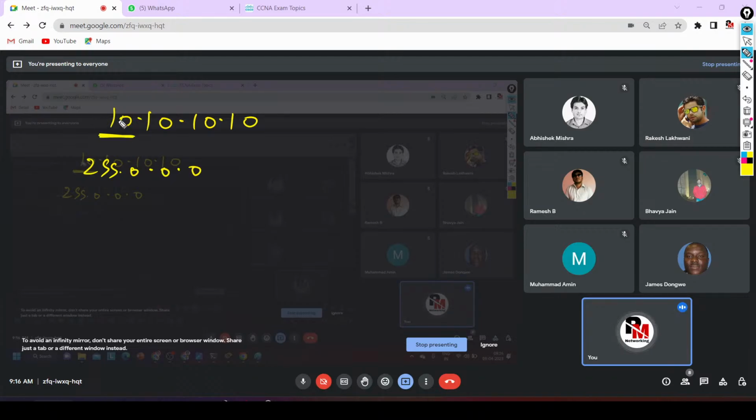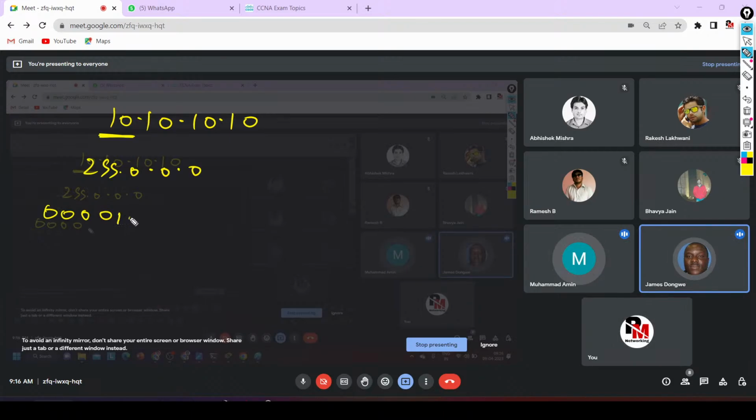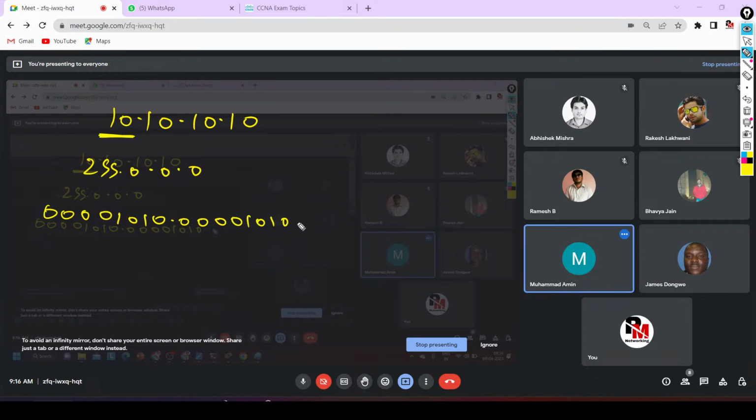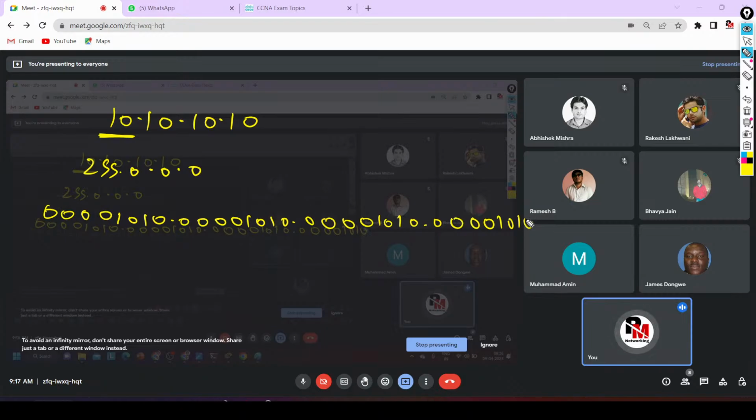To find the network ID of any IP address, you will convert your IP address and subnet mask into binary. So what will be the binary of 10? 00001010. Yes, this is the binary of this IP address 10.10.10.10.